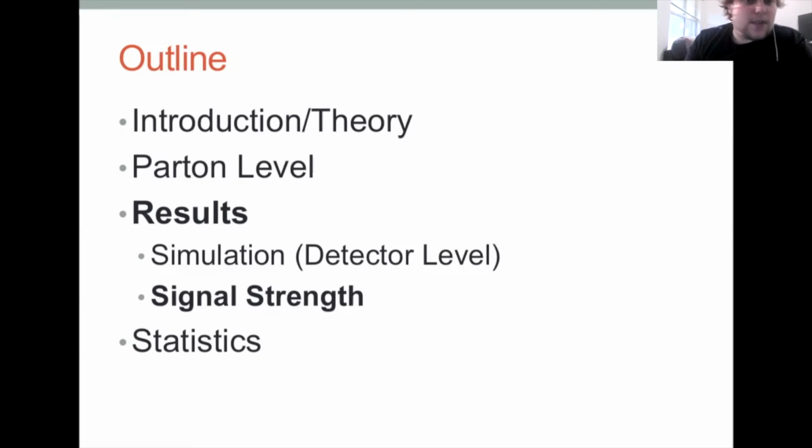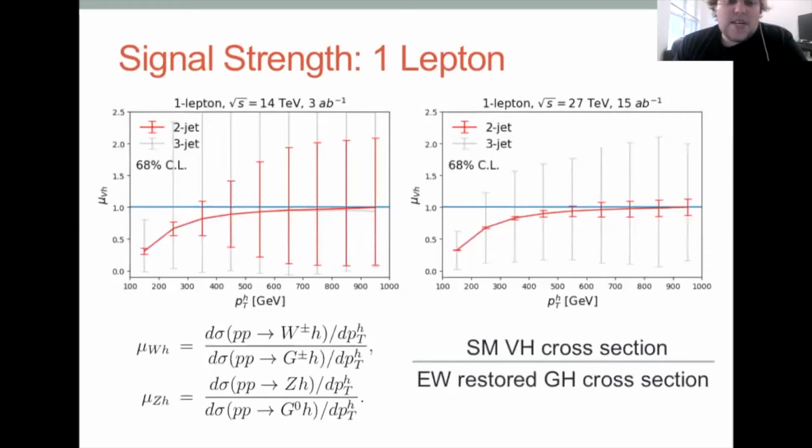So let's go ahead and look at the results of the signal strength. This is the 1 lepton case. Again, this is the ratio of the standard model VH cross section to the Electroweak restored Goldstone H. On the left is 1 lepton for 14 TeV. The darker lines are the 2-jet, and the lighter lines are 3-jet. You can see the 2-jet tends to do quite a bit better. But even in the 1 lepton case at high Lumi LHC, it's maybe only order 100% accurate, I would say, even in the 2-jet. And then for 27 TeV, for the 2-jet, it's maybe 10% accurate.